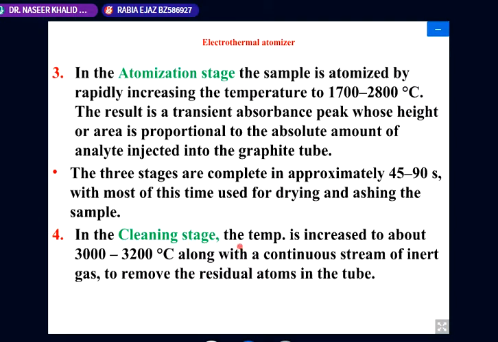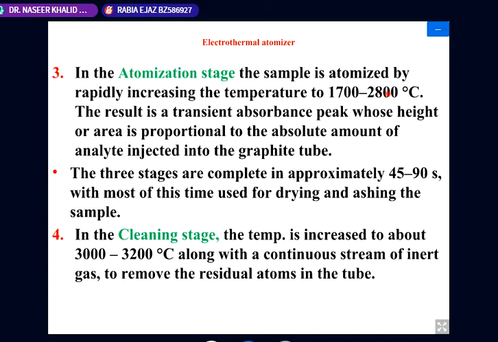The next stage is the cleaning of the tube. We can clean the tube within the instrument. We increase the temperature, so that if for example a temperature of 2800 degrees centigrade is there, at 2800 degrees centigrade an element A or B will be atomized and give a signal.